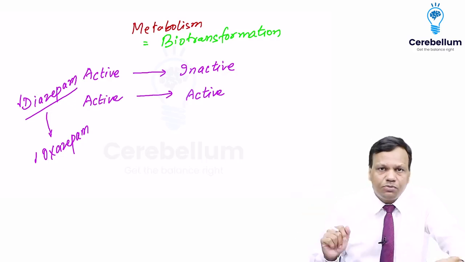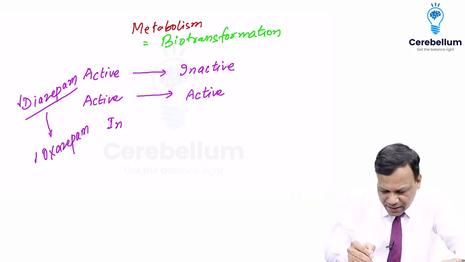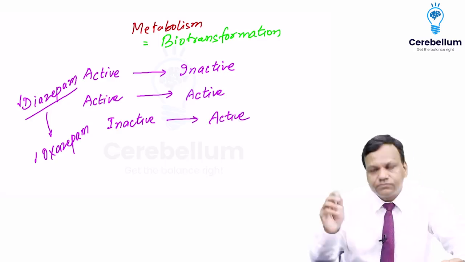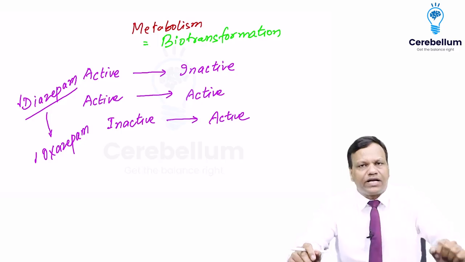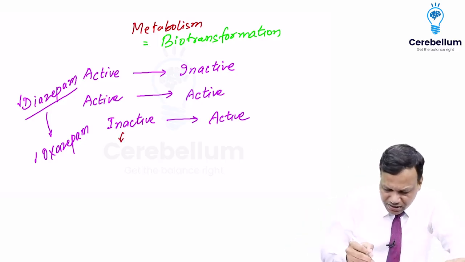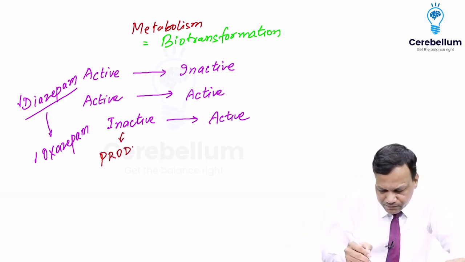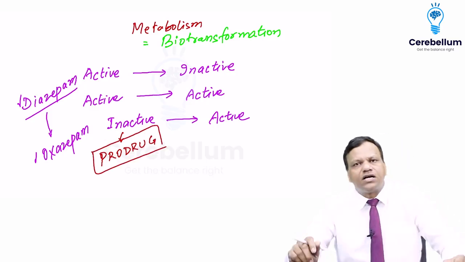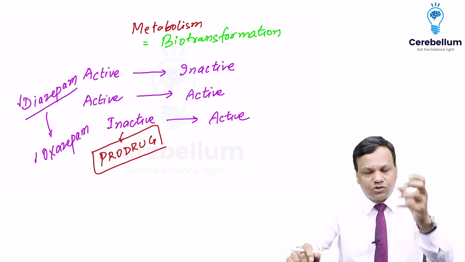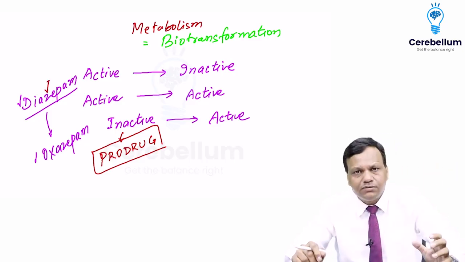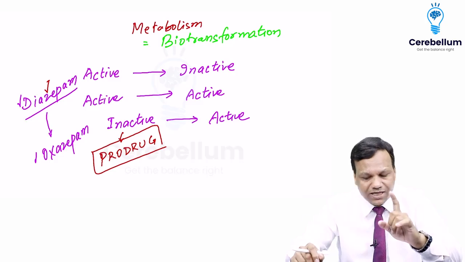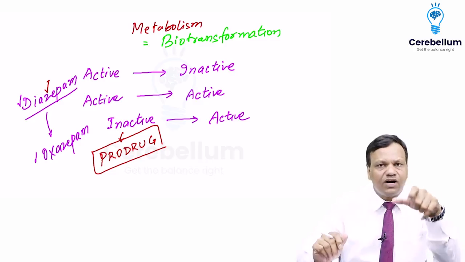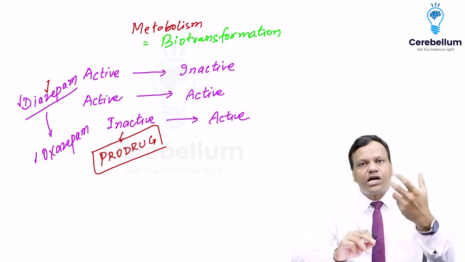The third thing is also possible. That means the drug was inactive, but after metabolism, it starts working. An inactive drug is converted to an active metabolite, and such a drug is known as a prodrug. So a prodrug is a drug which is itself inactive and it is converted to an active metabolite. So is diazepam a prodrug? The answer is no. Diazepam is not a prodrug because it is itself active. A prodrug is the one which is inactive and is converted to an active compound.